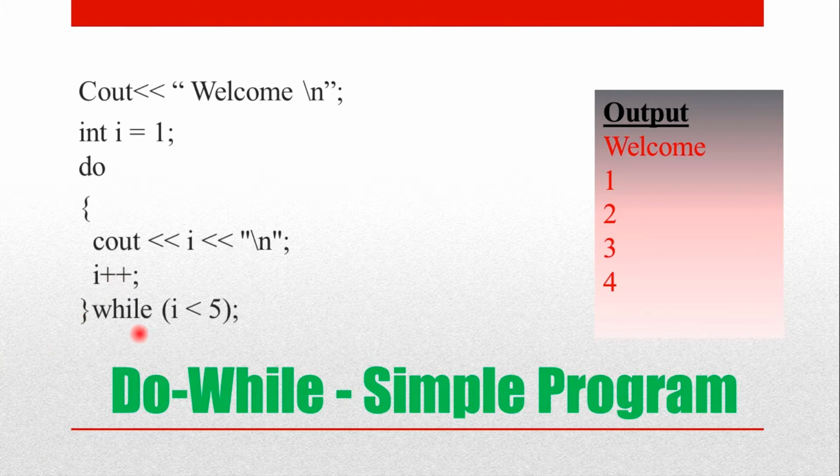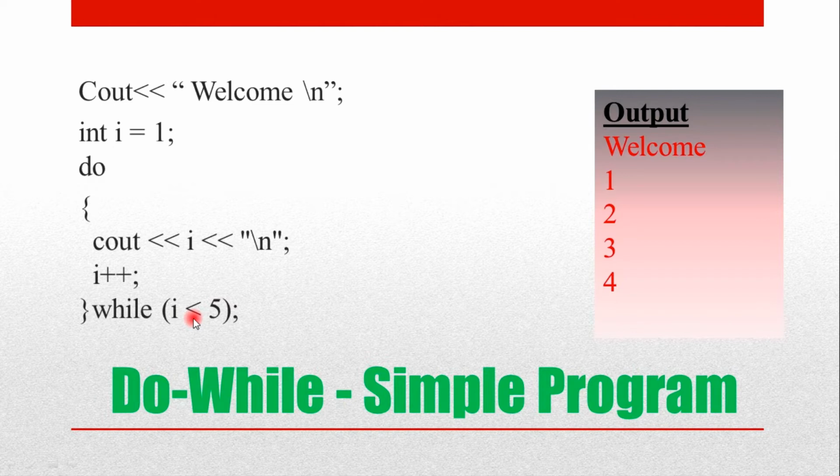Now it checks the while condition again. While I is less than 5, the value is checked, and if the condition is true, it gets back to the do loop again. Now suppose I value is 5. Now it checks for the condition. 5 is less than 5.